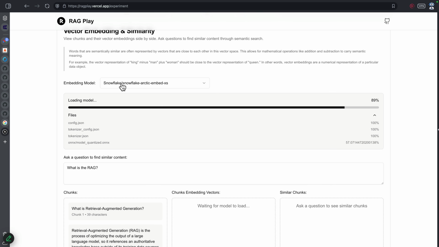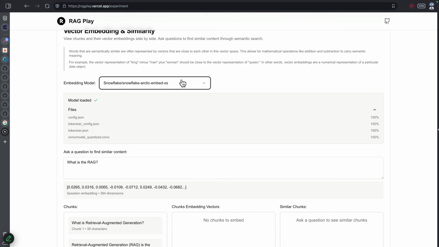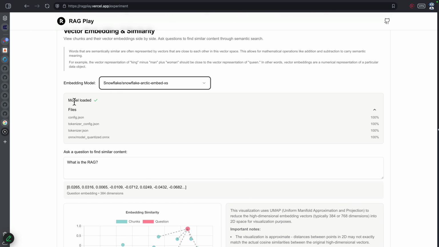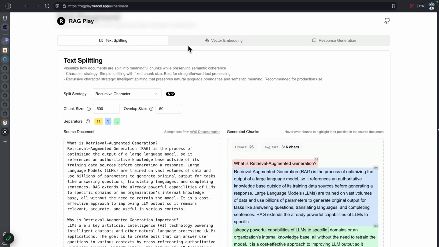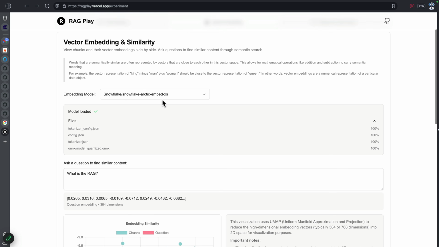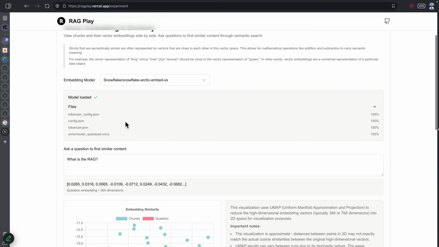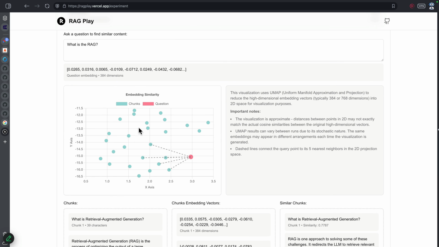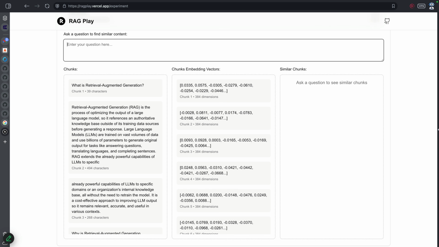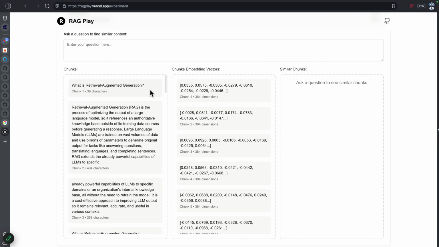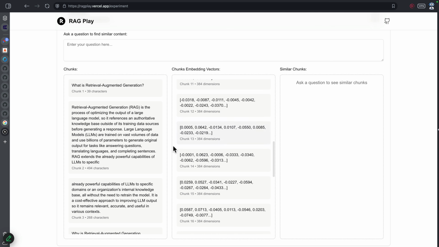Here I'm selecting an embedding model. There can be multiple embedding models, but just one is supported here. It has created the model right in front of us. If I go back and show, it is calculating these things, loading the model, and then creating these embeddings. So here we have the different chunks which we created. Let me first delete this for the timing.